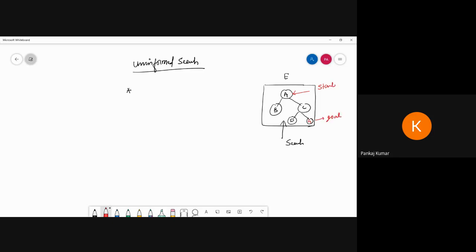So I apply one agent here to reach that goal, but the agent does not know how to reach it. He only knows how to traverse, like level order or similar. We can explore one side, and if we get the goal, okay; if we are not getting the goal, then roll back.